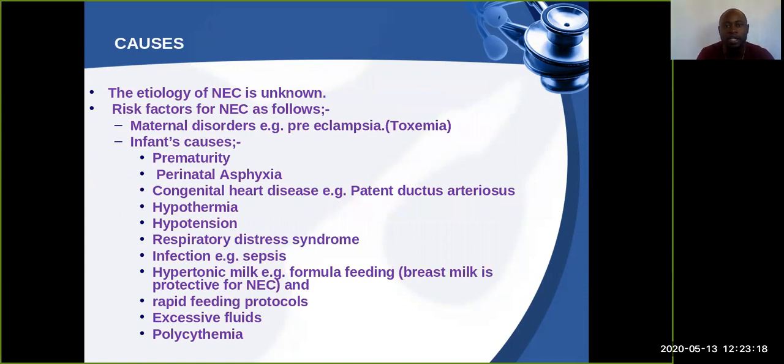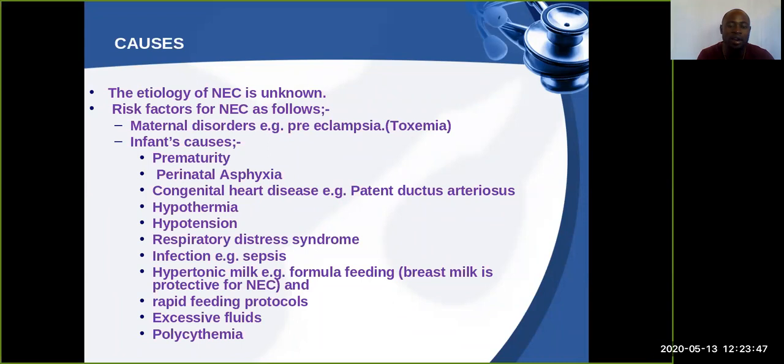Let us look at the etiology. So far, with the studies that have been done, the most causative etiology still remains unknown. But we base our diagnosis on the risk factors that bring about necrotizing enterocolitis. Most of them we can divide into maternal disorders and infant disorders. If we start with the infant risk factors, we may talk about infections.